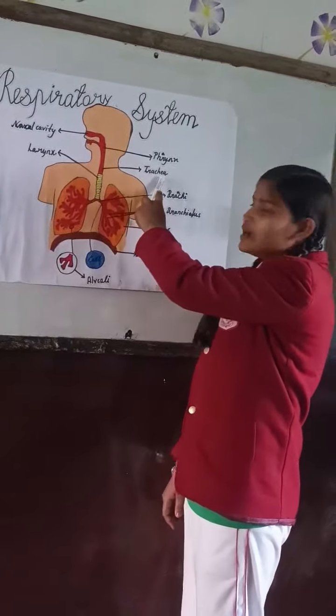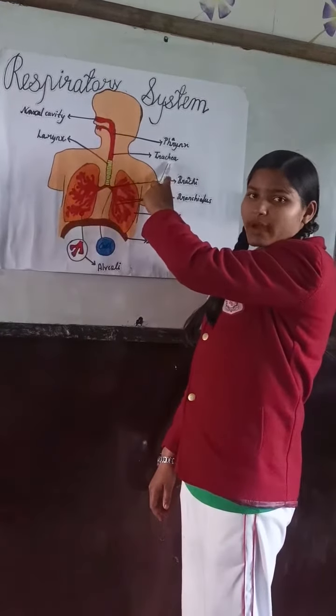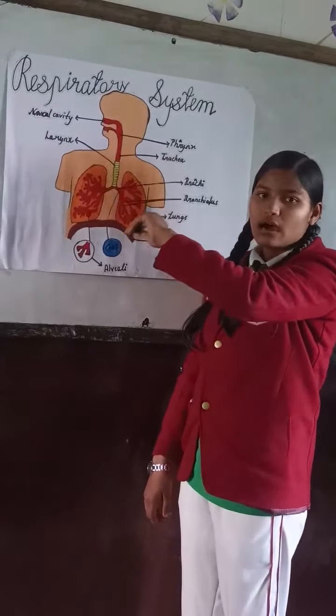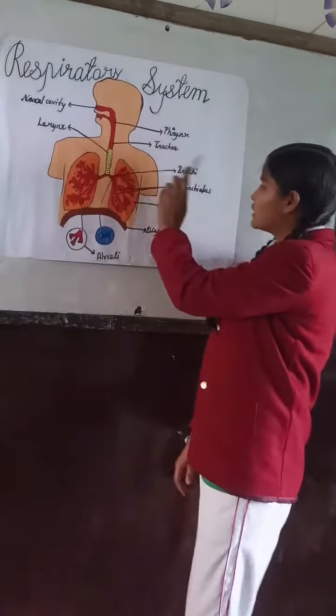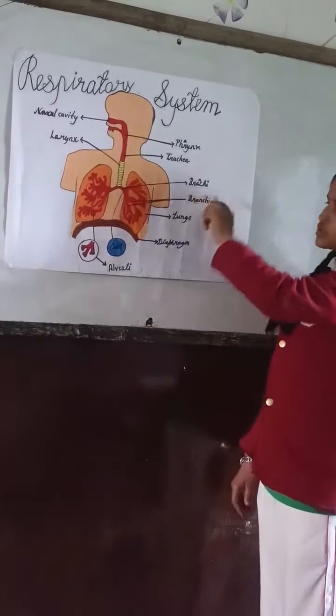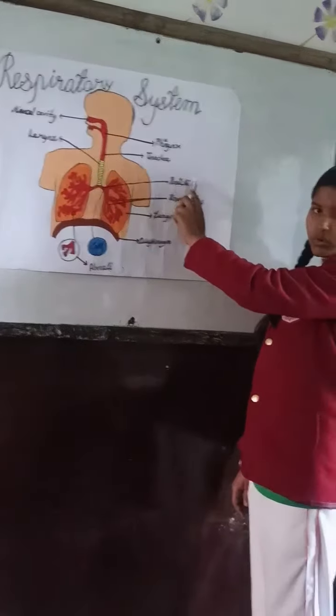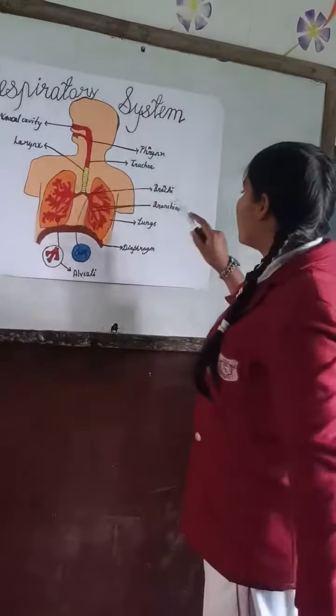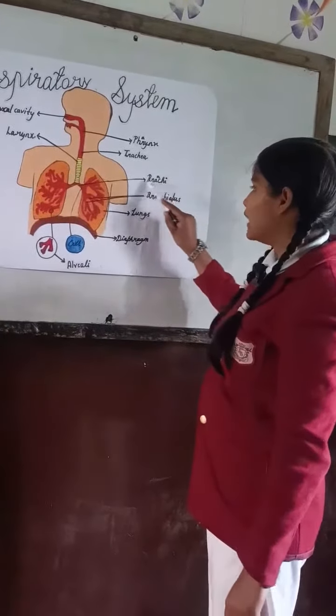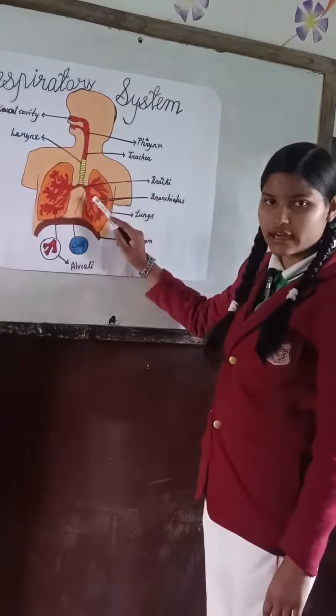Then the trachea. Trachea is also known as a windpipe that carries oxygen to the body and out from the lungs. Then bronchi. Bronchi are two long tubes. Bronchi are long tubes that help in inhaling and exhaling the oxygen.